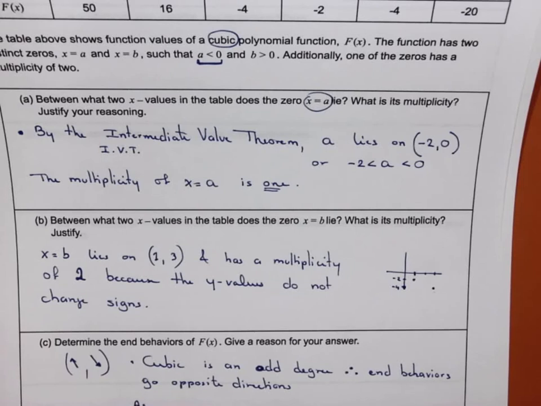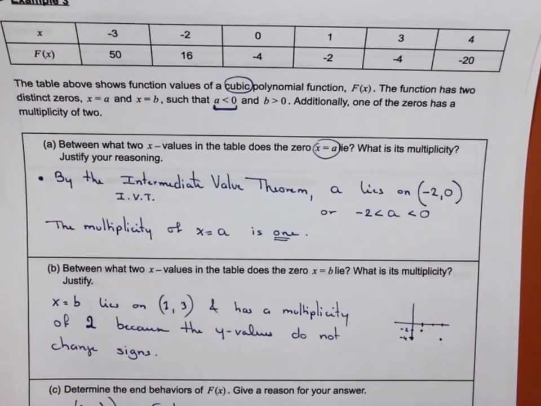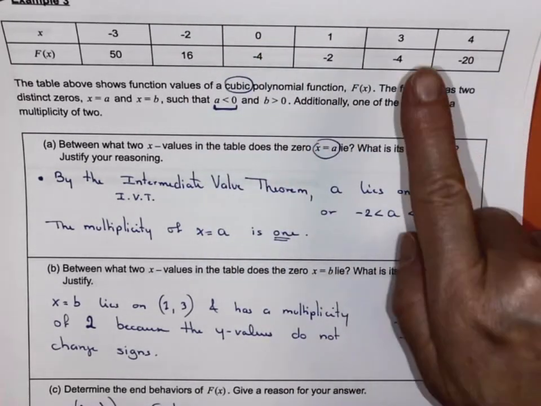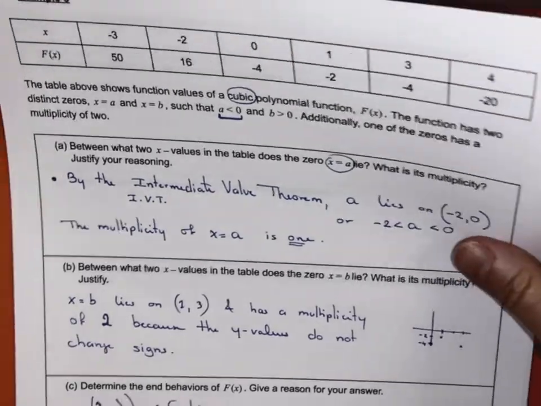As x goes toward negative infinity, right? As I'm moving toward the left, the y values are increasing. So my f of x is increasing. And as x goes toward positive infinity, on that side, my y value, so your f of x, is decreasing. And that's how I justify, right? That's how I know that those are my end behaviors.